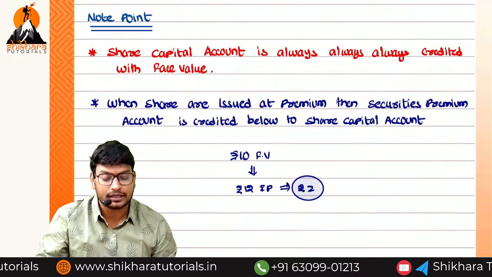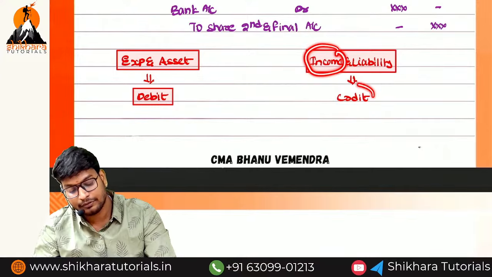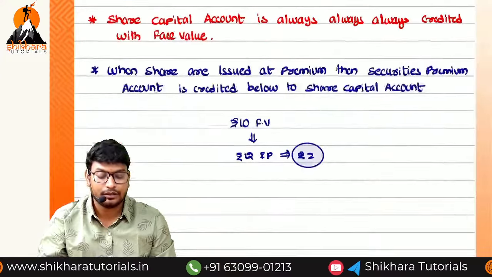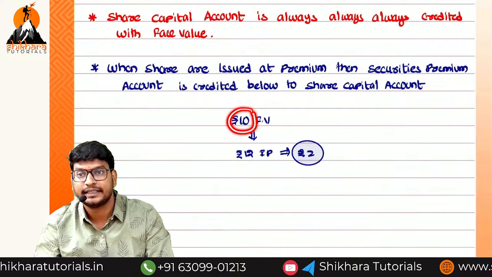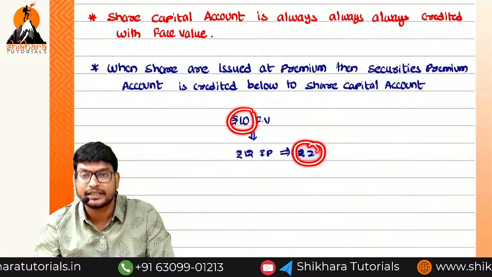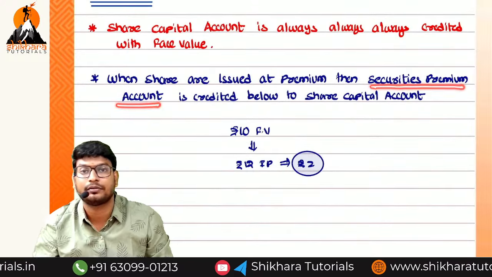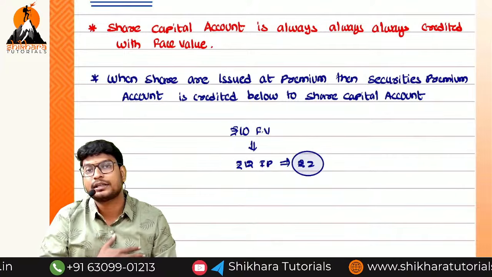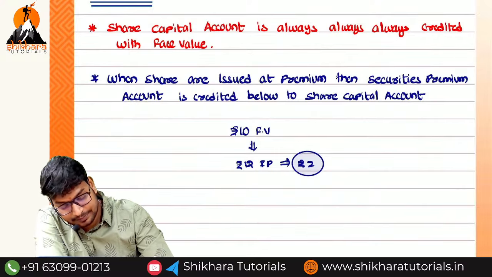Incomes and profit, what we can do ma? Just now we have discussed. So incomes and profit we can do what ma? Credit. So but below to the share capital. Only 10 rupees will be credited to share capital, and remaining 2 rupees will be credited to which name ma? Securities premium account. Are you getting the point? You will get the more clarity in the examples. Okay na? So please highlight this securities premium.